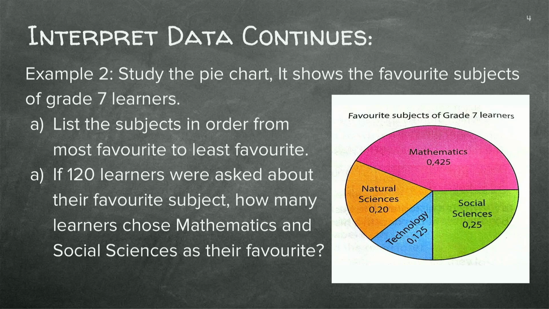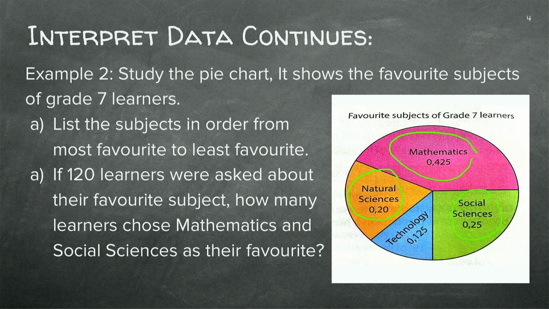If you added it up, it will all add up to 1. Now they ask us to list the subjects in order from most favorite to least favorite. Now we can easily do that, right? We can see mathematics is the most favorite. These are very close. Social sciences second, and natural sciences third, and poor technology last.